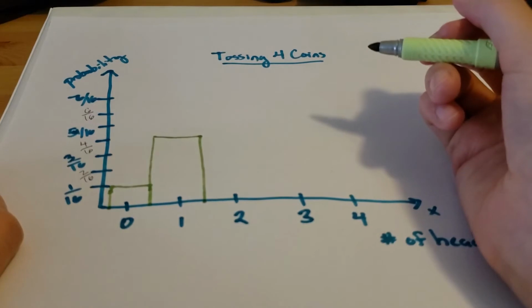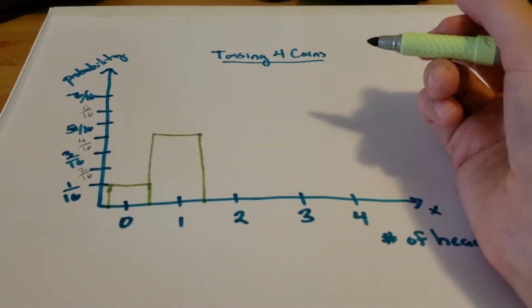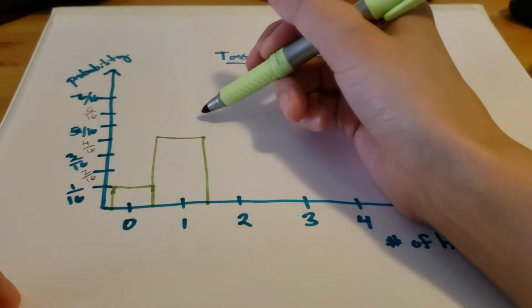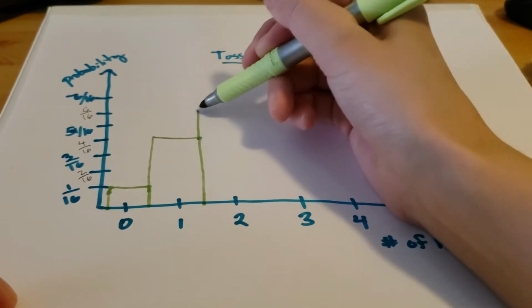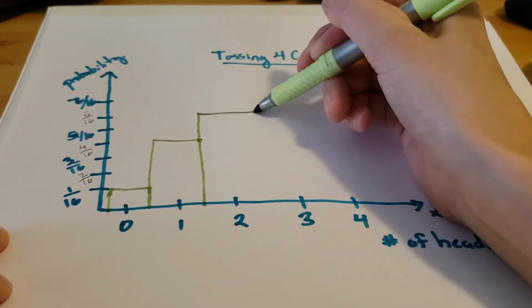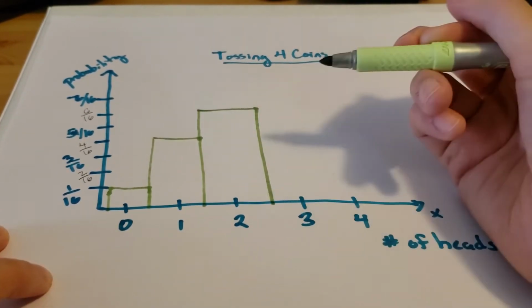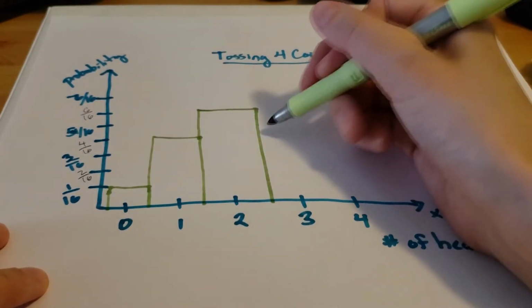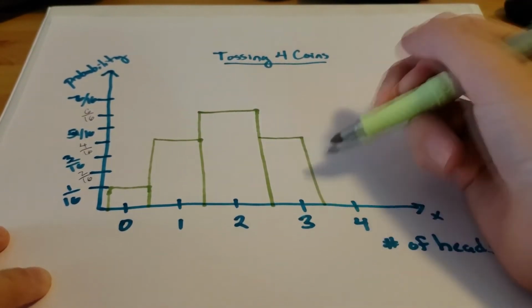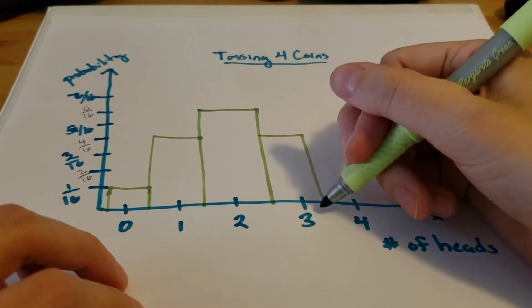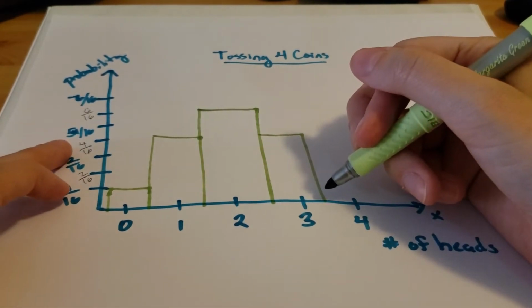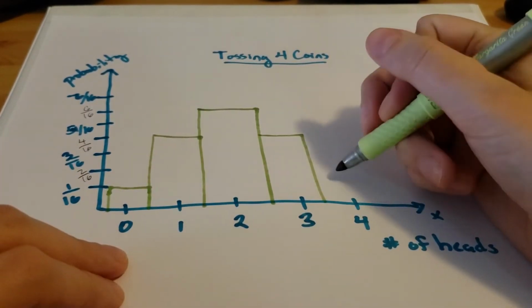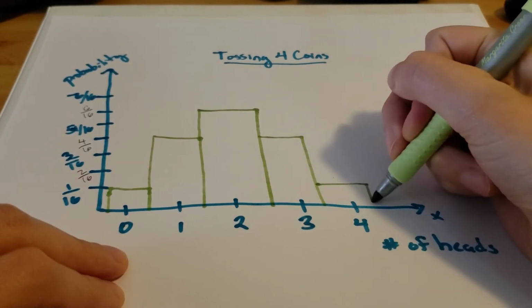We'll draw a bar for 1. Our probability for getting 2 heads out of 4 coin flips was 6 out of 16. And then our probability of 3 heads was 4/16 again, and our probability of 4 heads was 1/16 again.